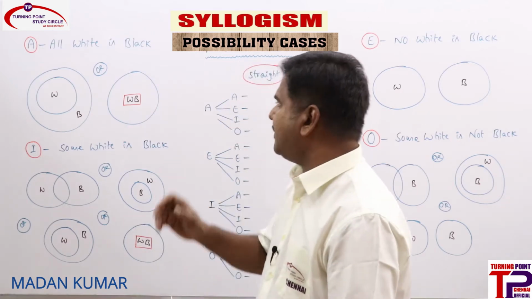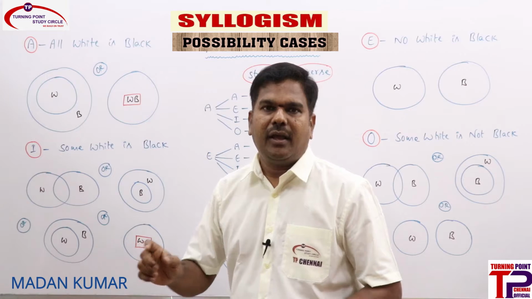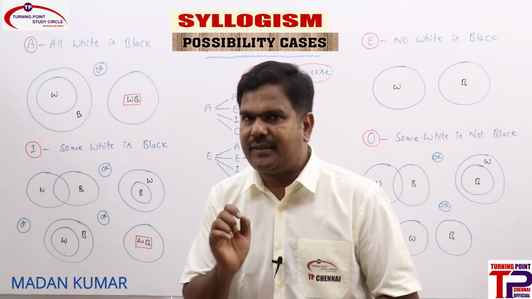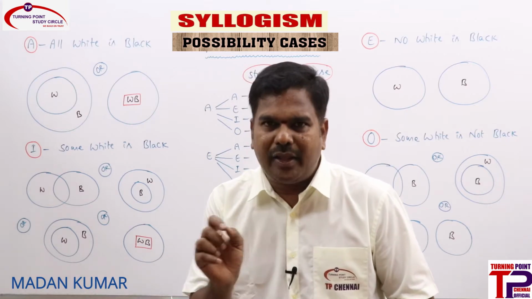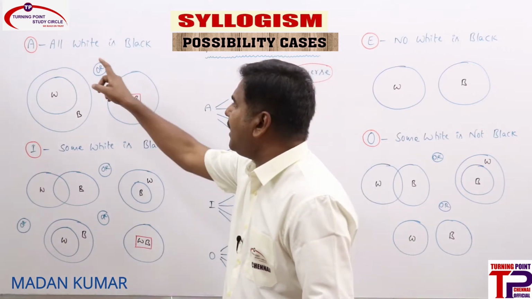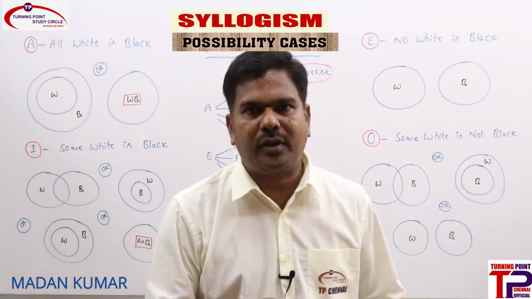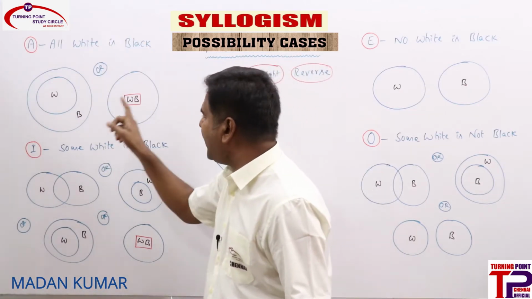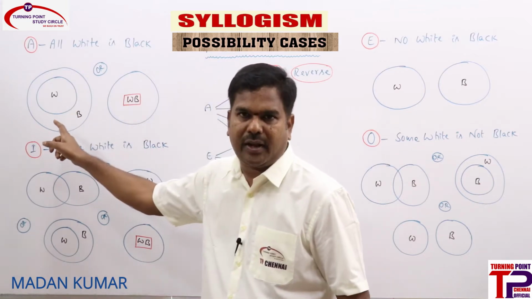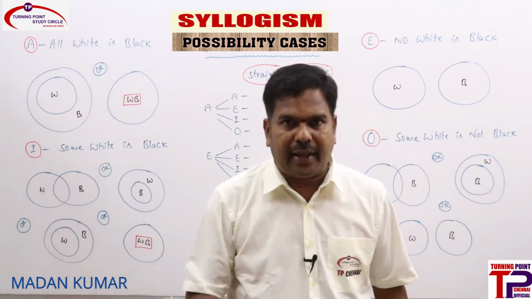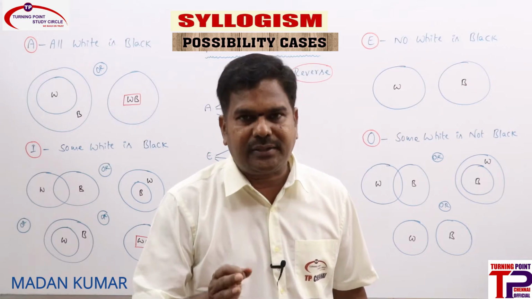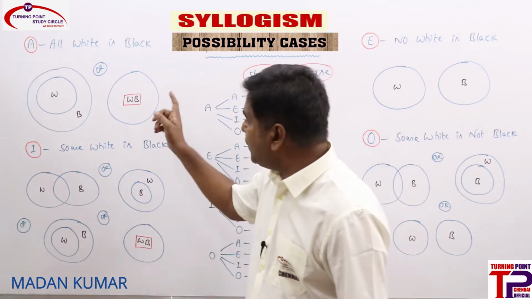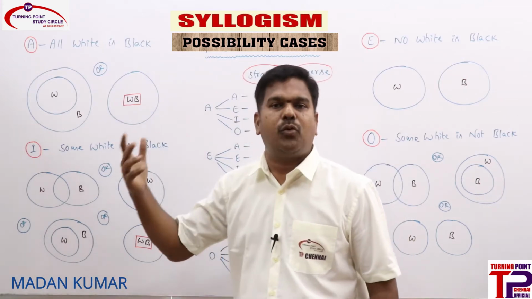Now possibilities. What is the meaning of possibility? See the small variation between inferences and possibilities. If I say, can A be converted into A? What are you saying? No, A cannot be converted into A. Why? Because all black is white is true here, but it is not true here. So it has to be true in all the diagrams; then only do we consider it. That is what we have learnt, right? But in possibilities, if it is true in any one of the diagrams, we can move ahead with that.